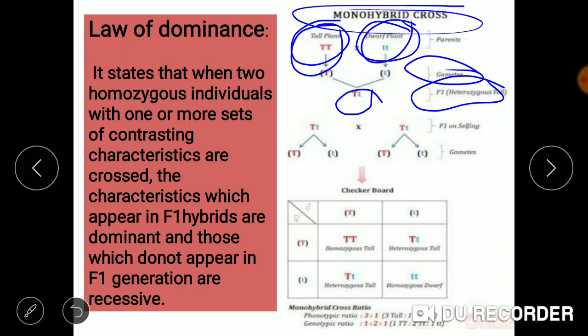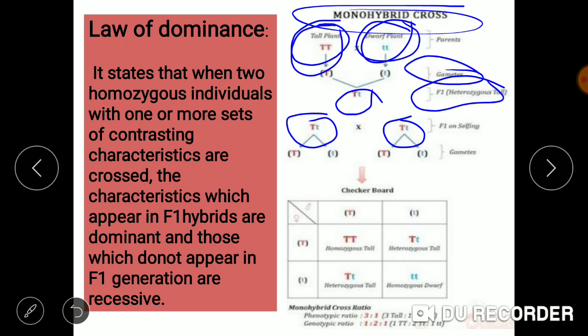Okay. Now second generation has to be obtained. For the second generation, this offspring which was obtained in first generation acted as the parent, and the crossing was done with another pea plant having the same genotype.